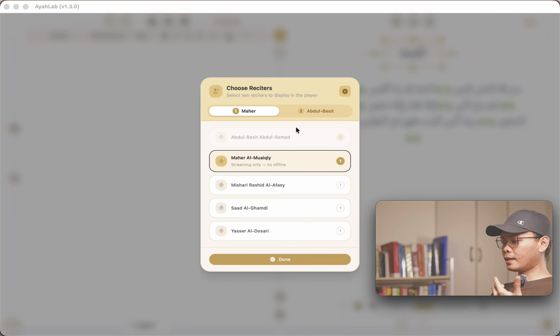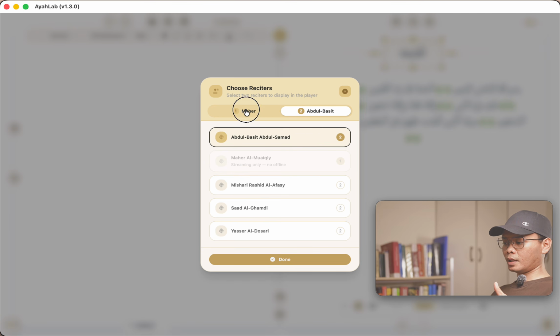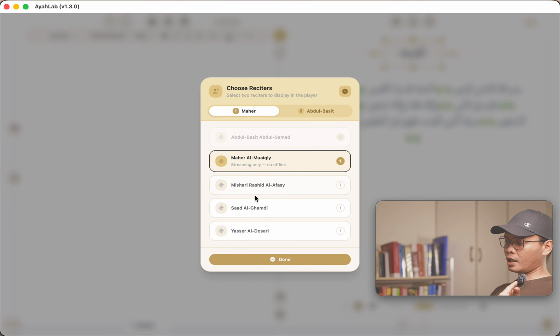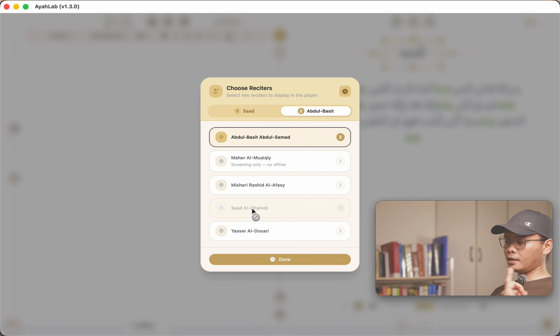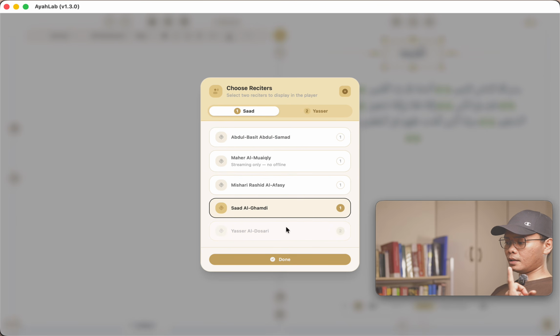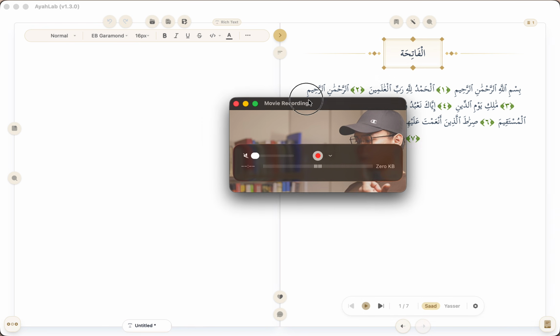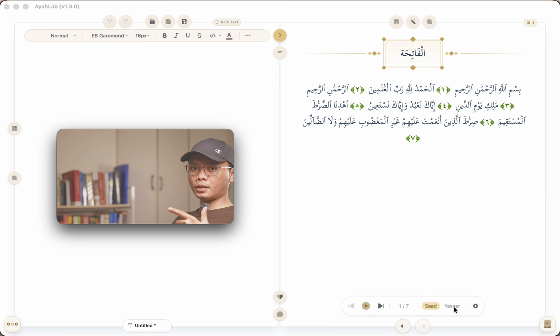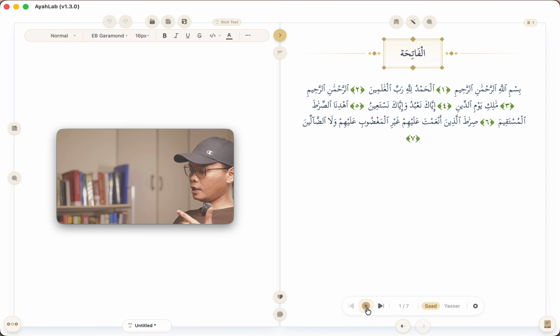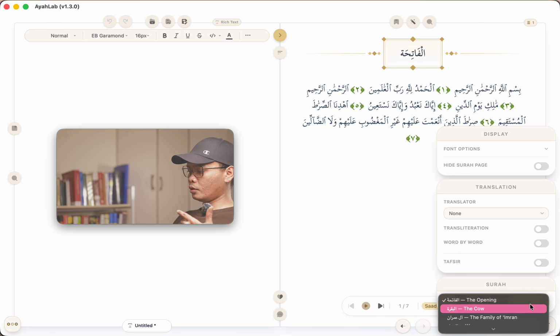So once you click that, you'll have to choose your 2 reciters that you would want to put into the recitation player. So here I have Maher, and then my number 2 here is Abdul Basit, right? So if I say I want to have, say, Saad as my first choice for the reciters, and then Yasser as the second, then if I click done, then I have here Saad and Yasser, right? So if I click play here, let me just go to any other surahs, right?